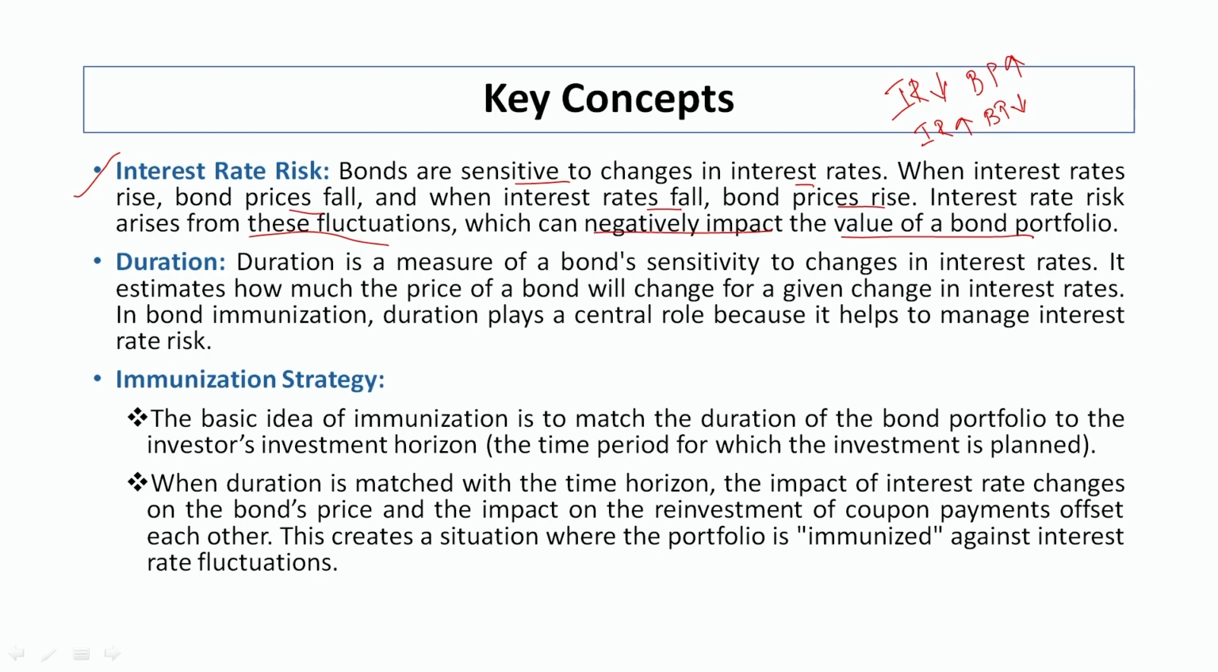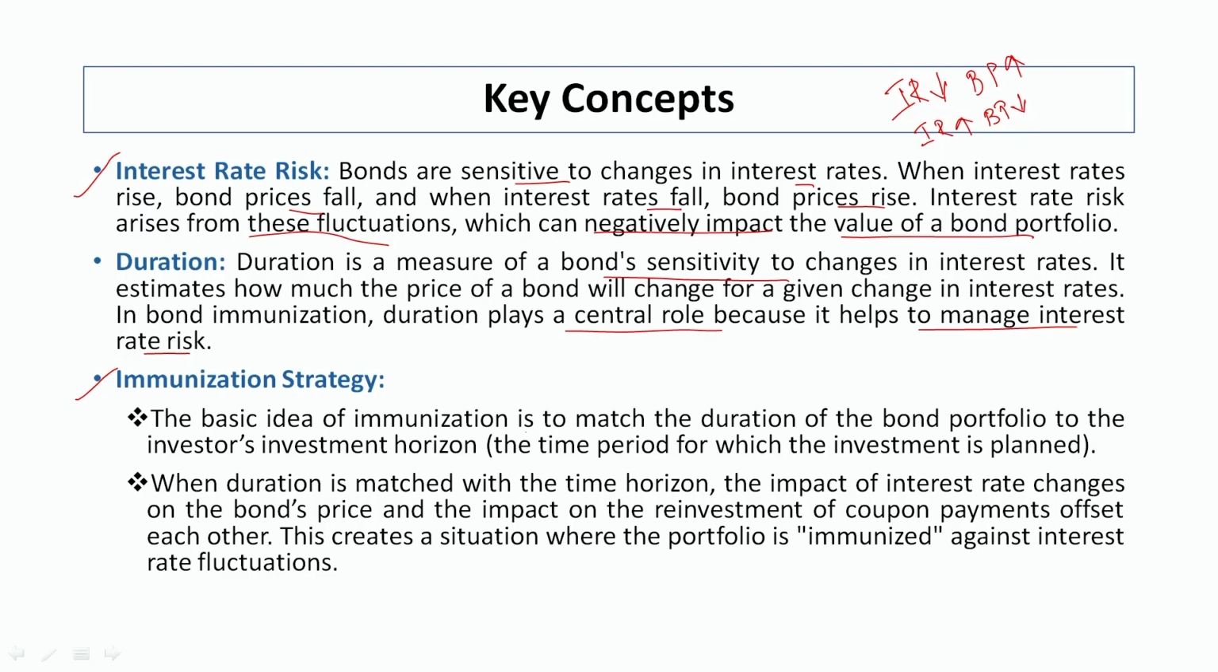Duration is another important aspect, because duration affects the sensitivity to changes in the interest rate. With a longer period, the sensitivity is higher; with a shorter period, the sensitivity is low. So, it estimates how much the bond price will change for a given change in the interest rate. In bond immunization, duration plays a central role because it helps to manage the interest rate risk. Now, what is the immunization strategy?